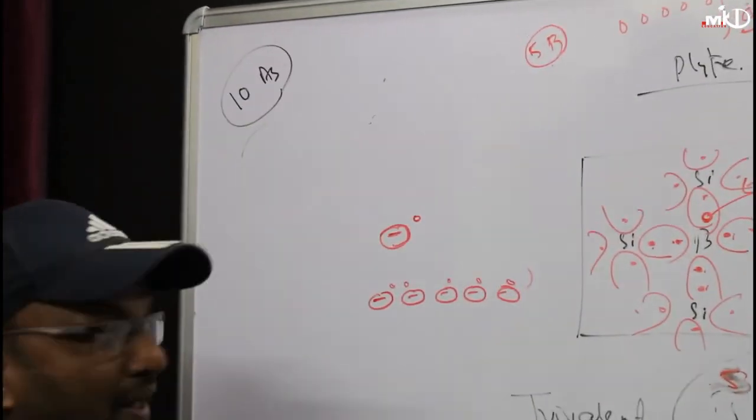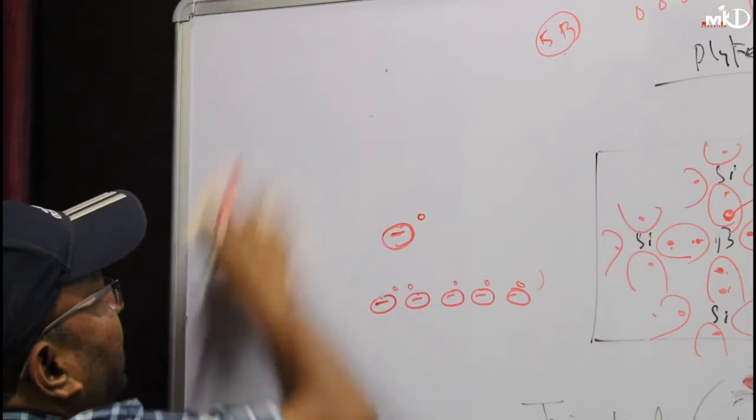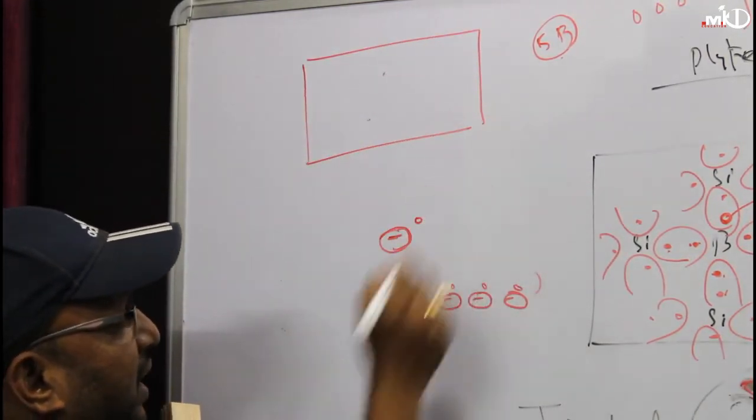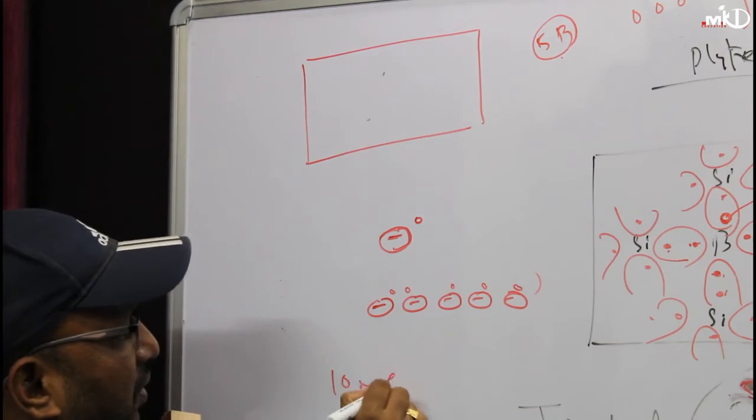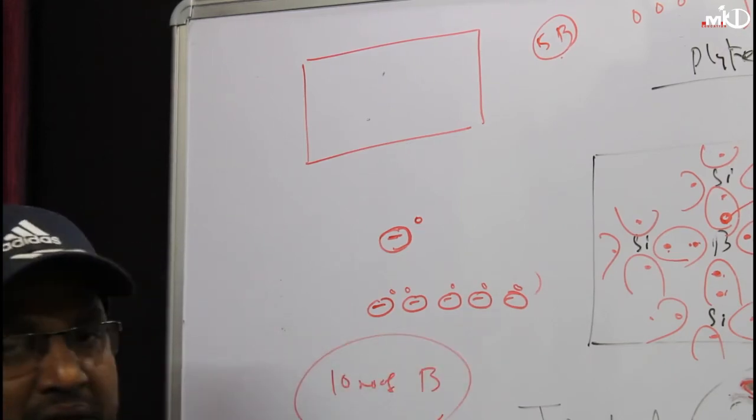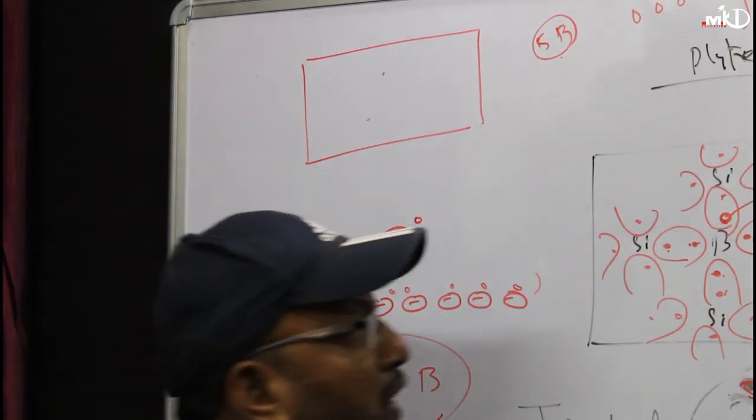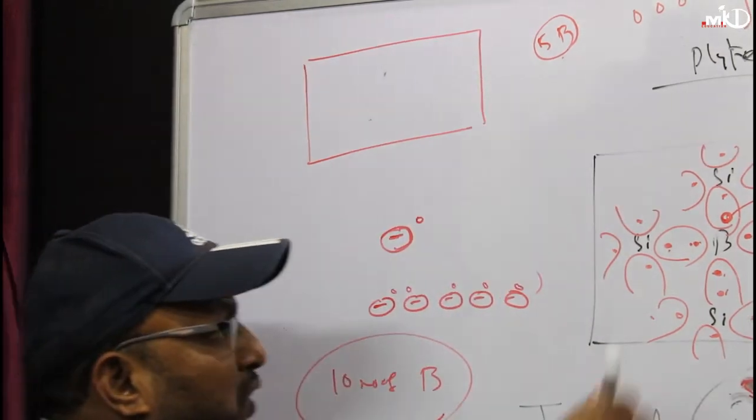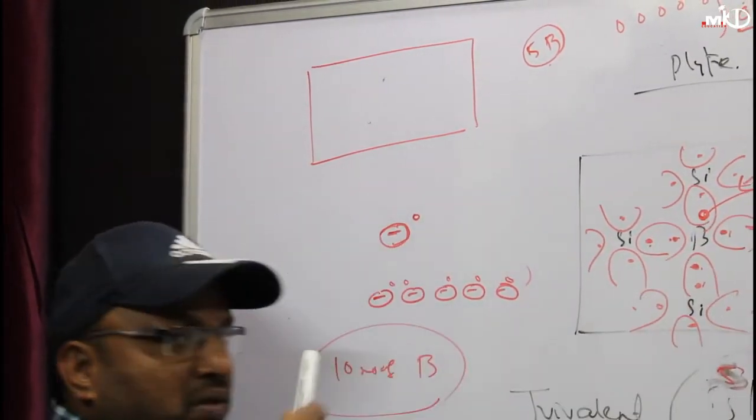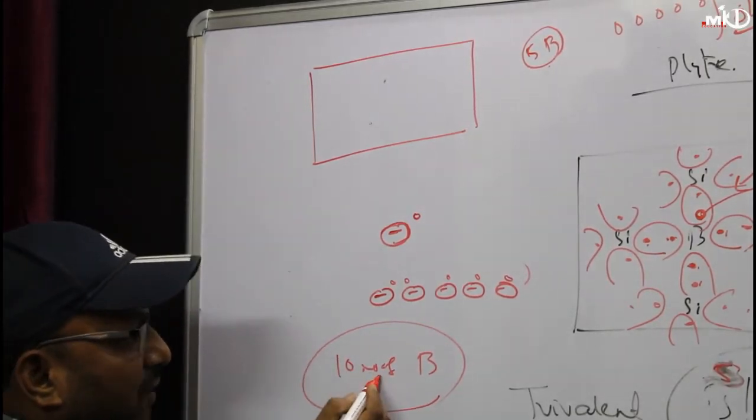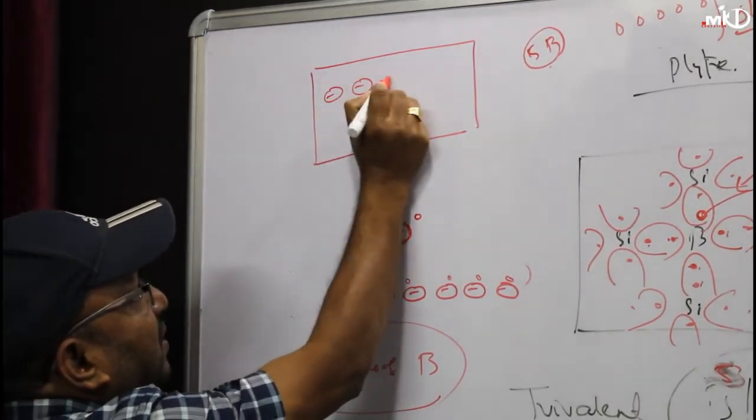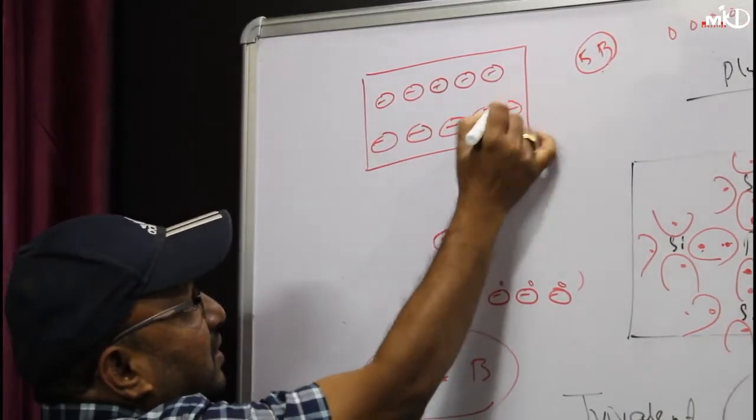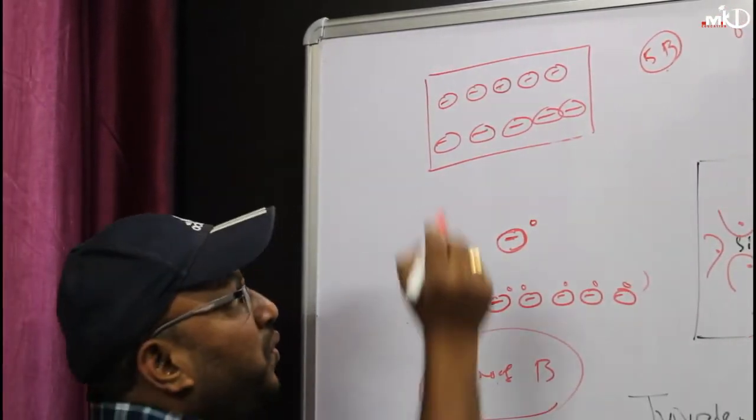Clear? Now, in a semiconductor bar, suppose you are adding 10 boron atoms. If I add 10 boron atoms, you are going to get 10 holes. That means you have to add 10 electrons to complete the octets. So if I add 10 boron atoms, I am getting 10 acceptor ions with 10 holes.